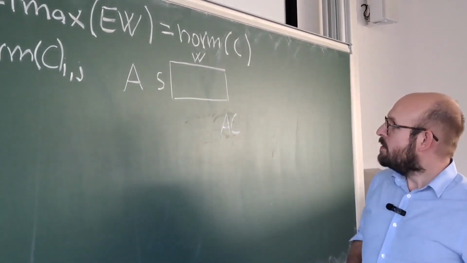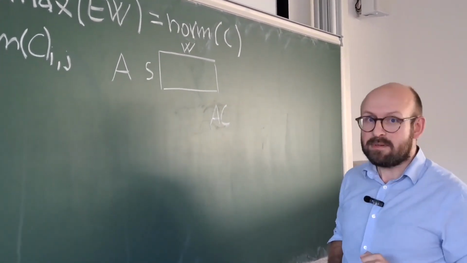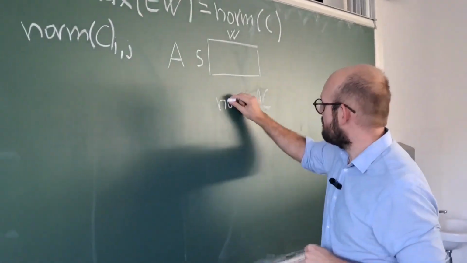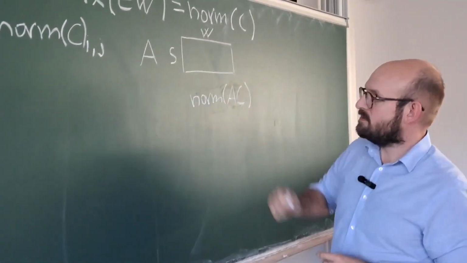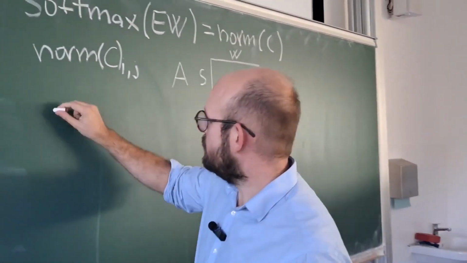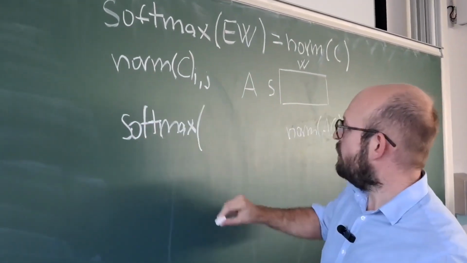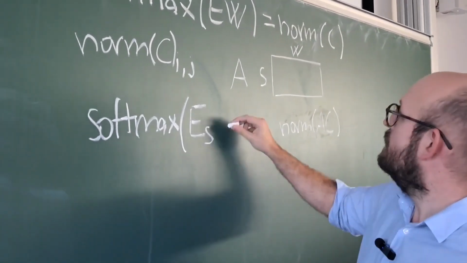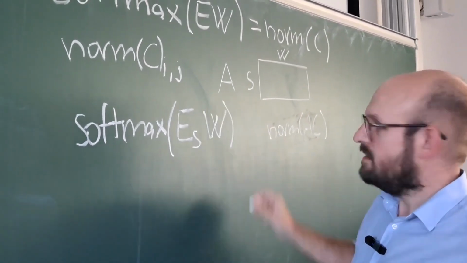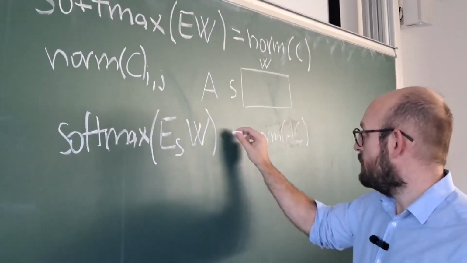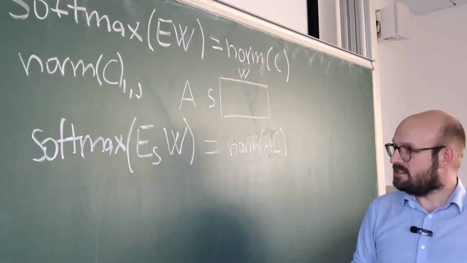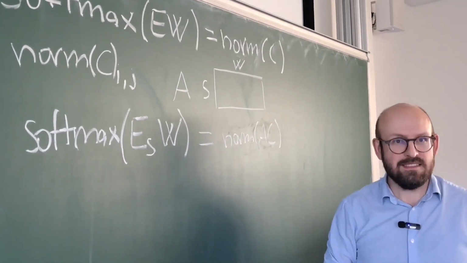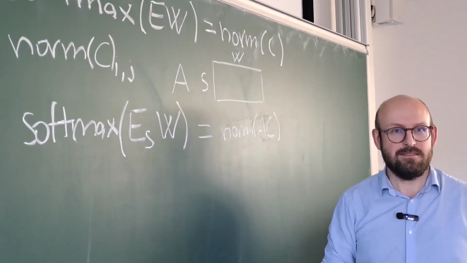With that, we can formulate the skipgram equation for embeddings. This matrix normalized should be equal to the softmax of the subword embeddings times the output embeddings that we already know. We can solve this equation now for ES, the subword embeddings.